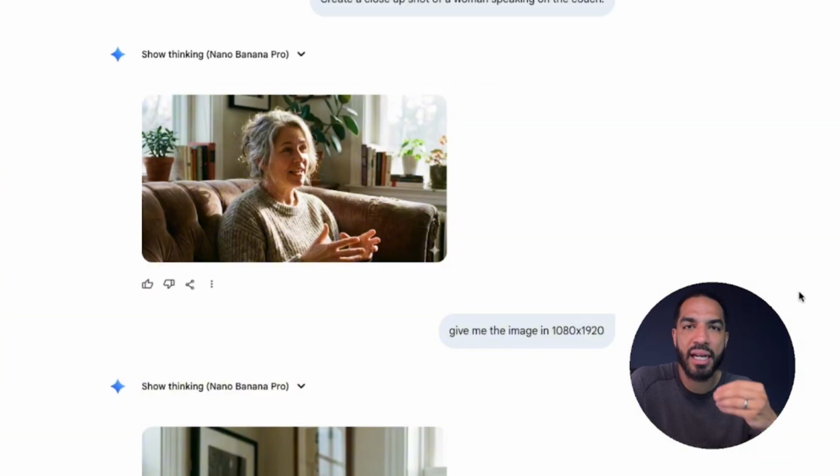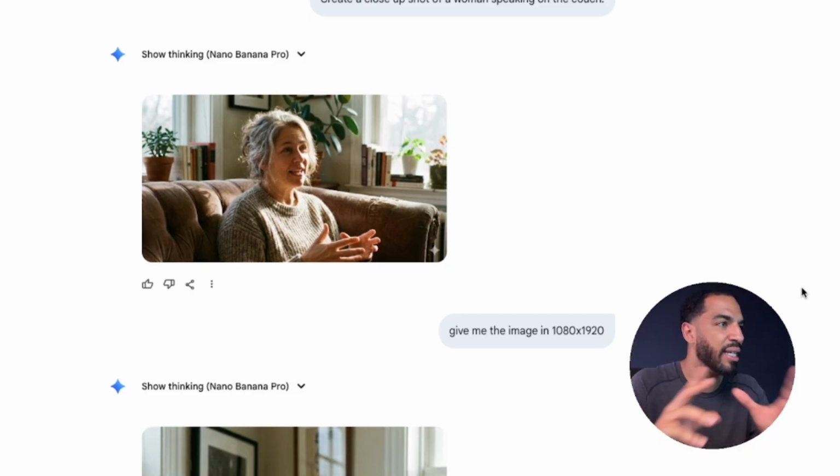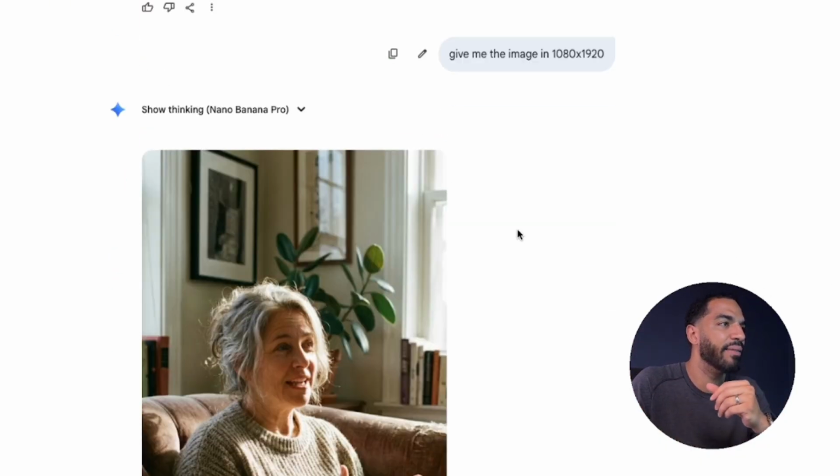Of course, I can go ahead and refine it and tell it to change the clothes, change the couch, change things here and there, right? I even said, give it to me in this image format, which I wanted it in. And it gave it to me, right? Easily. So it was just me telling the AI what to do.